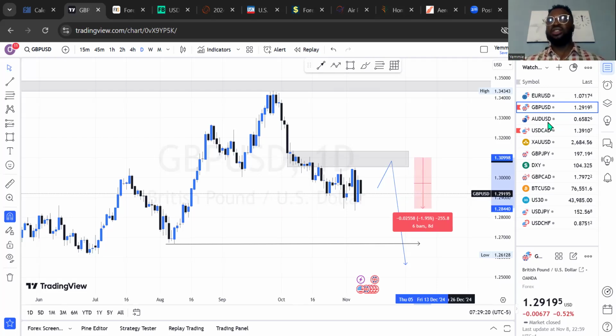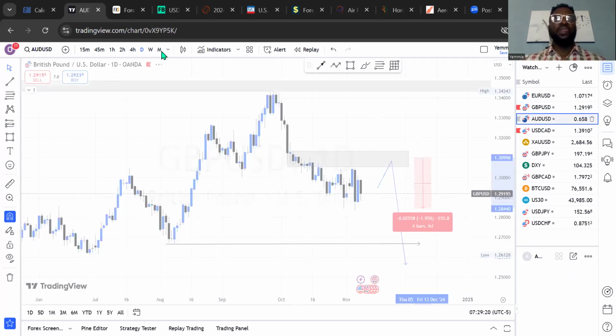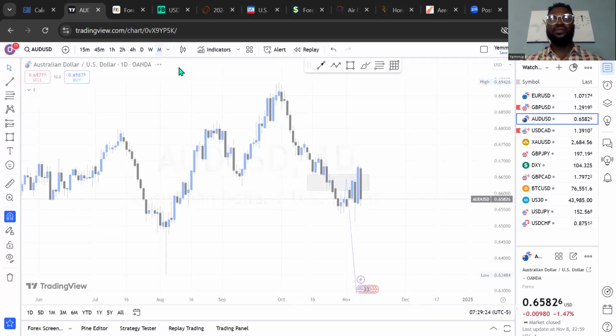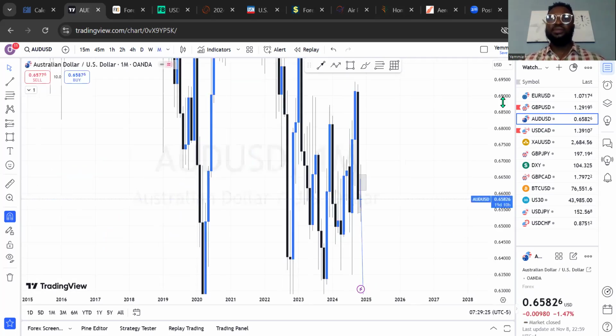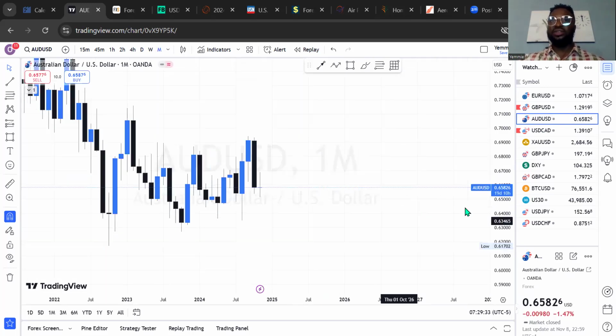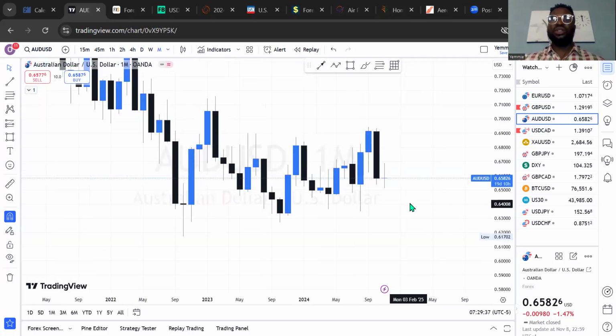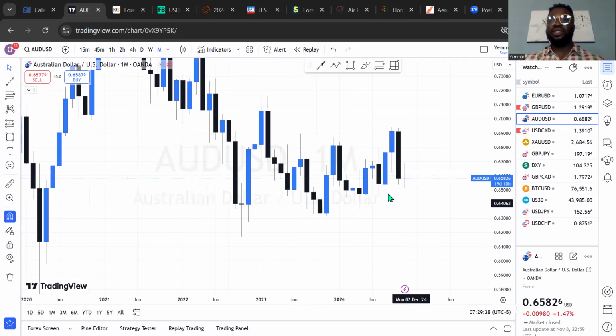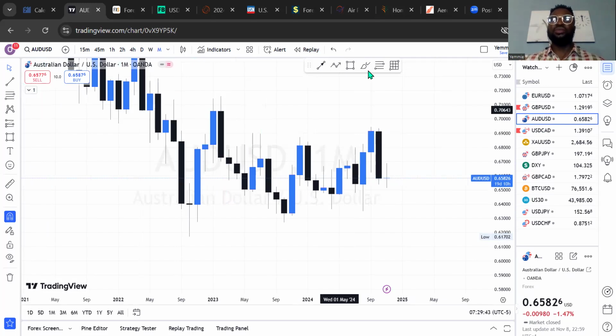Let's go to the next currency pair, which is the AUD US dollar, starting from the monthly time frame. The last month for AUD USD was a bearish one, and for this month so far, it's still a very clean doji, almost a long-leg doji. And then, what exactly are we looking for? We're looking for the next move in the market. So what is this looking like? With this bearish momentum, it looks more bearish for this month, of course.